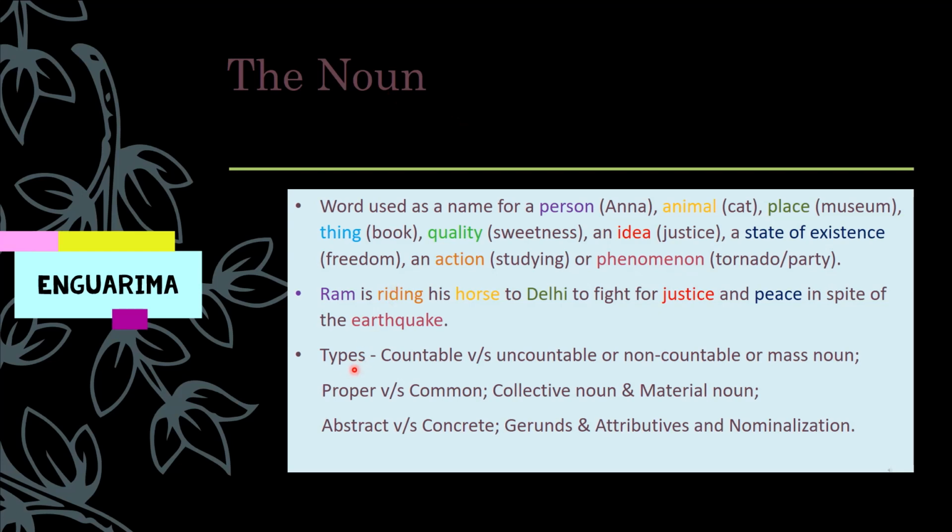Now let's see types of nouns. So first is countable versus uncountable. Now uncountable can also be said as non-countable or mass noun. Then comes proper versus common, collective noun and material noun, abstract versus concrete noun, gerunds and attributes, and nominalization. In brief, I will tell you nominalization here. Nominalization is a process in which we convert parts of speech like verb, adverb, adjective to noun. That process is called nominalization. Let's move forward.